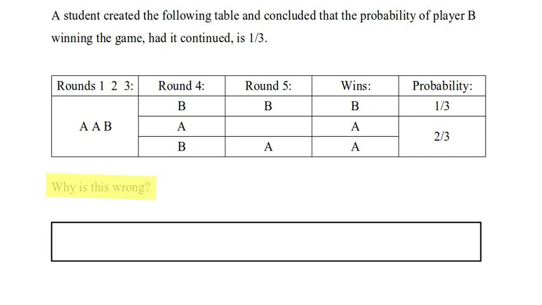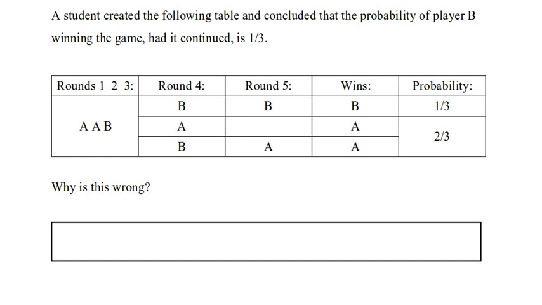But I want to focus your attention on round 4. Remember, the assumption in statistics is that each of these outcomes is equally likely, and that certainly is what we'd expect from a fair coin. We'd expect A to win half the time and B to win half the time. But already in round 4, we can see that something really wonky is happening. It looks like we've divided round 4 into 3 cases where B wins twice and A wins only once. We're basically saying that B wins twice as often as A in round 4.